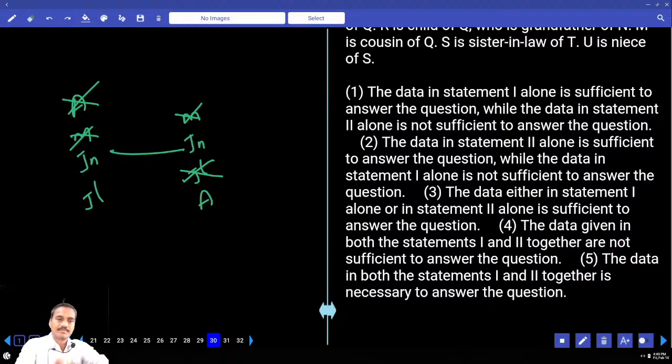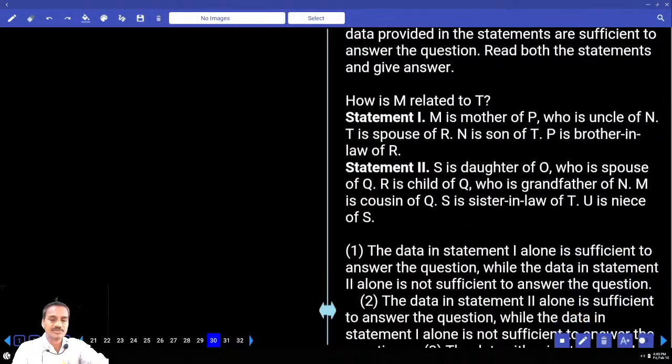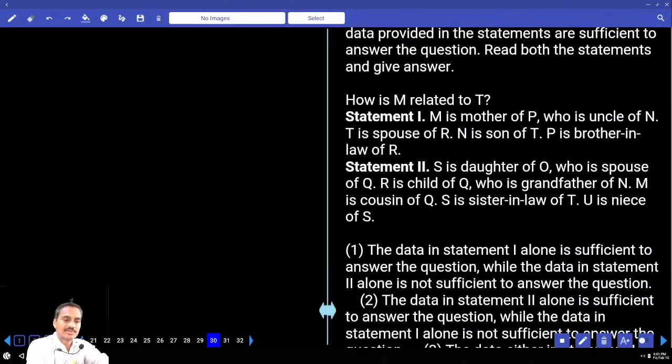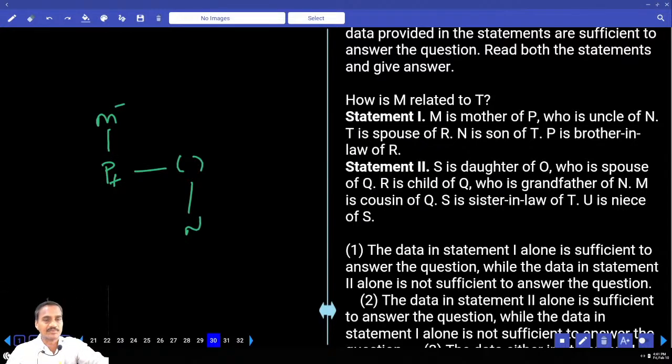Then next one, question number 30. Now in this 30, how is M related to T? M is the mother of P. P is the uncle of N. P is the uncle of N means N's parent's brother is P, maybe father's brother or mother's brother, maternal or paternal. N is the son of T. P is the brother-in-law of R. As P is the brother-in-law of R, T is here, and T is the spouse of R. T and R are spouses to each other. T is the spouse of R and P is the brother-in-law of R.